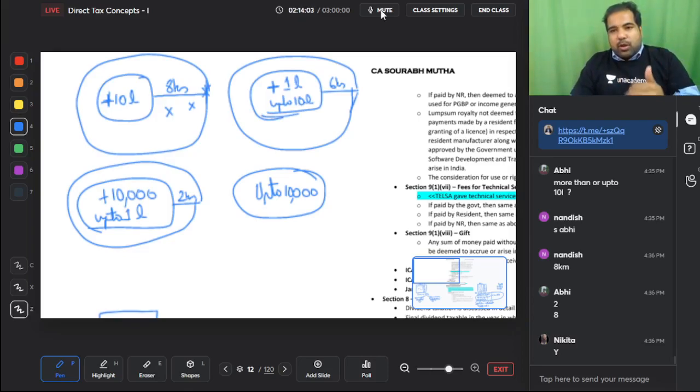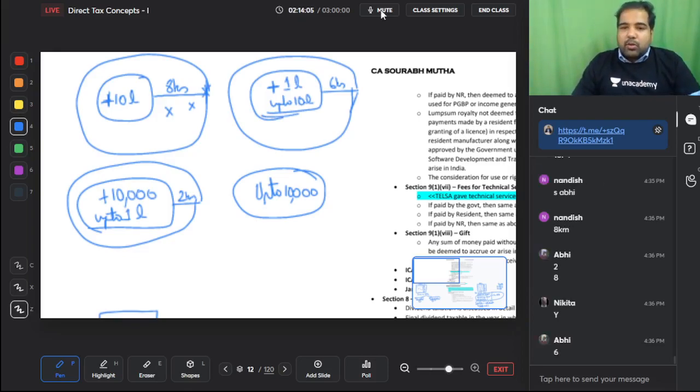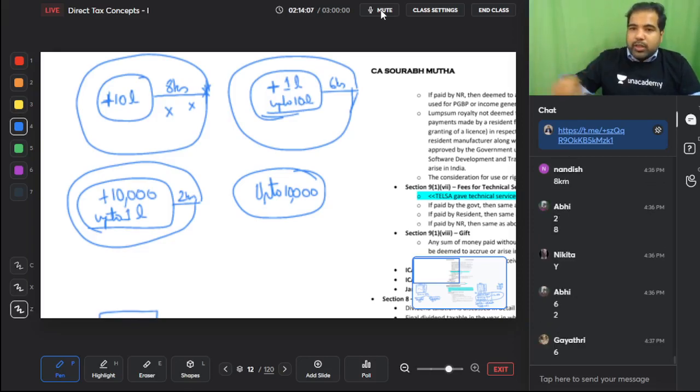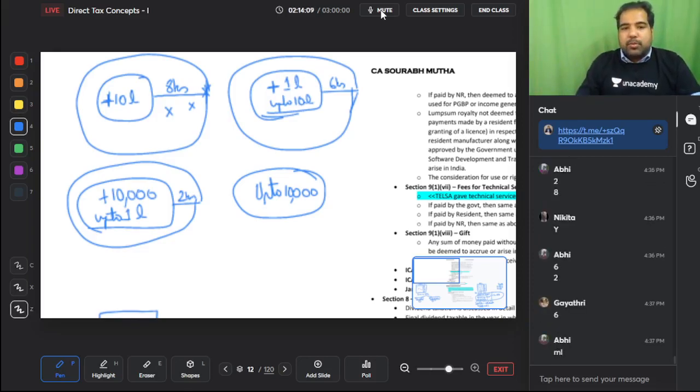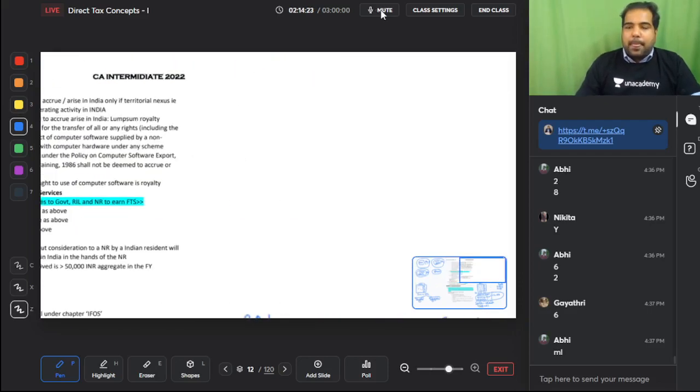If it's a smaller town, then 6 kilometers, a smaller town 2 kilometers, and the smallest town only the municipal limit. And guys, all this limit is aerial distance, and all this population is the last census population. Don't worry, this is not important from your exam perspective. Perfect. Next.